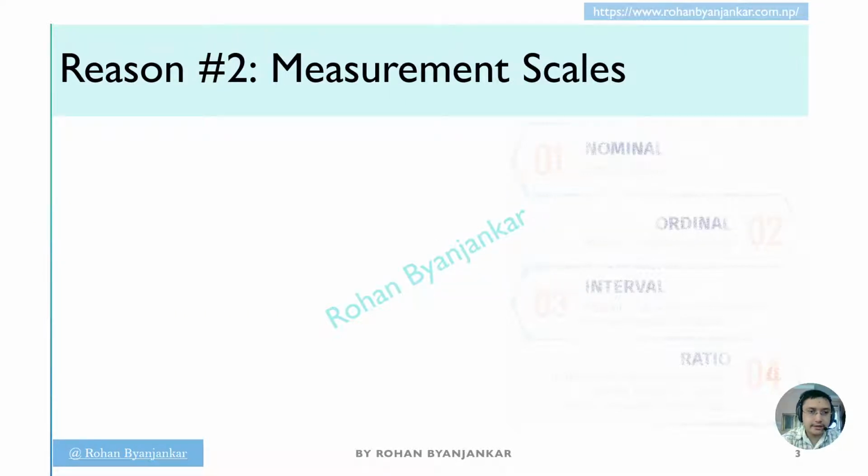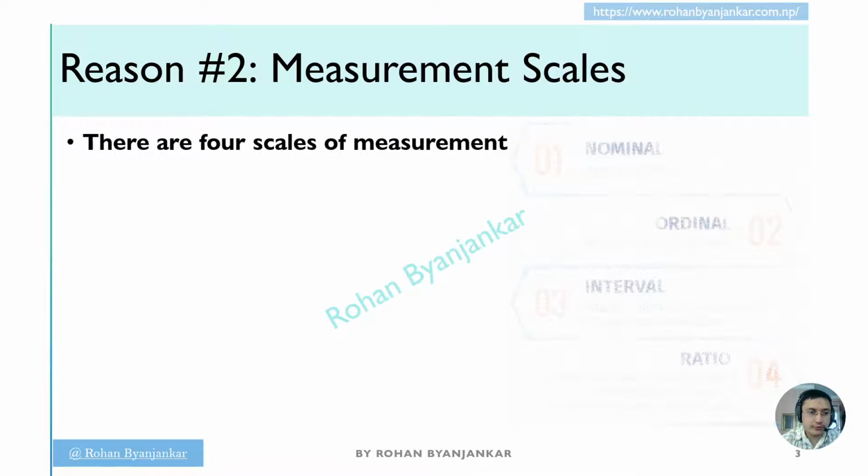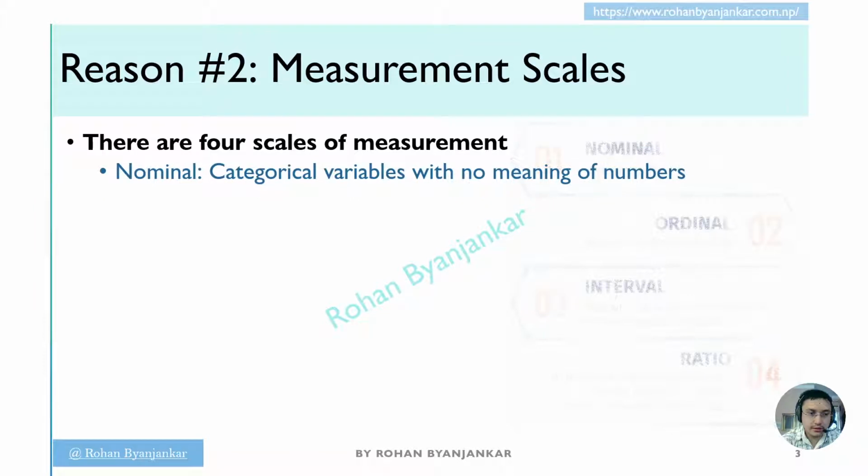The second reason is the measurement scales. If one has no grasp or no knowledge of measurement scales, then never ever carry out the data analysis. There are four scales of measurement. One is nominal. It is categorical variables with no meaning of numbers, such as gender.